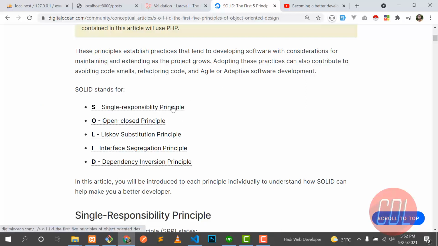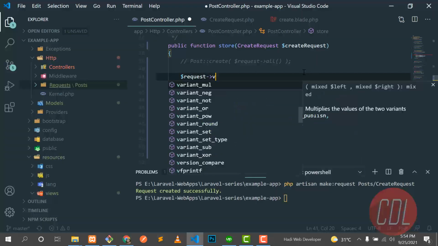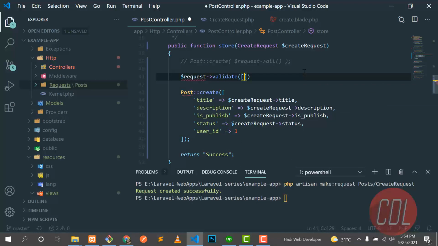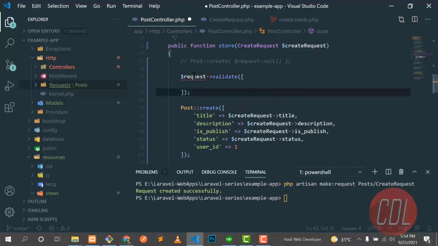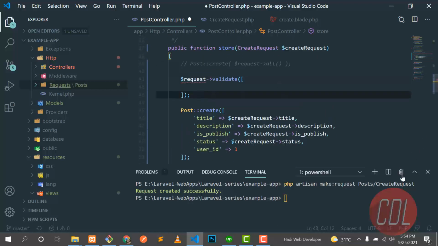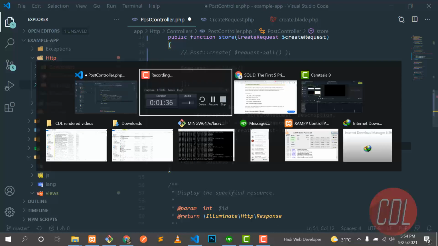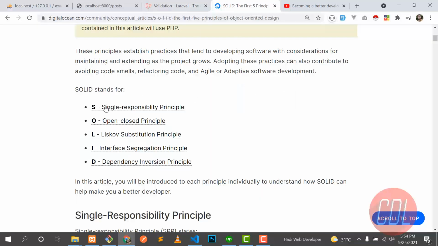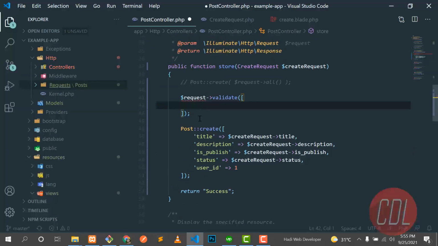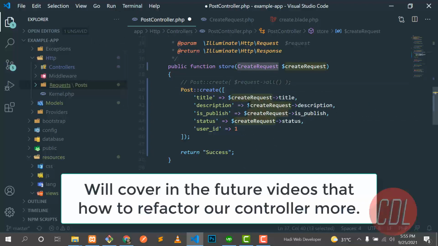So it means the single responsibility principle. In the controller we are accepting a request and validating the user from this array, right? We implemented our logic there. So now our controller is used for multiple purposes: first validating the request and then saving the data into the database. SOLID says that one class is responsible for a single responsibility. It means that it will handle only a single logic. So we need to define our logic somewhere else and call it there.